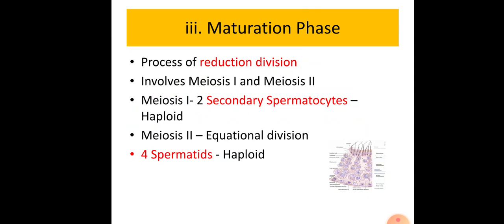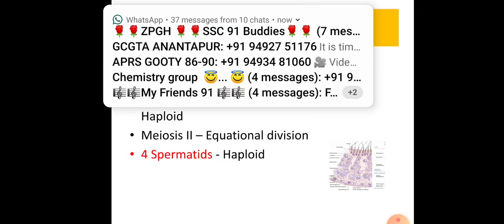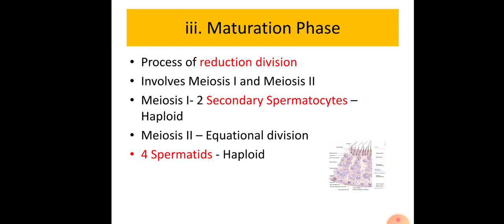As a result of meiosis 1, secondary spermatocytes will be formed, which are haploid. That means the chromosome number will be reduced to half of the chromosomes of the original cell in this meiosis 1 division. After that, it is followed by meiosis 2, which is the equational division, and it is nothing but the mitotic division. As a result of meiosis 2, 4 spermatids are formed, which are haploid.